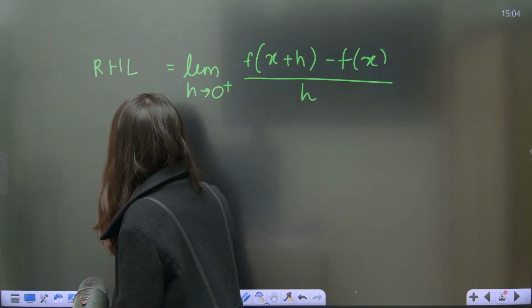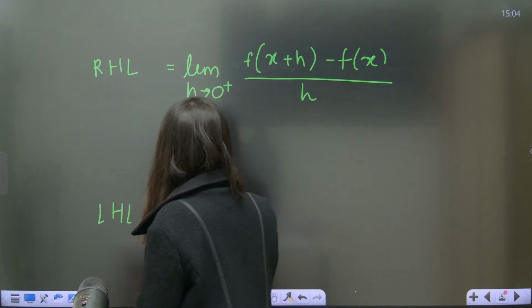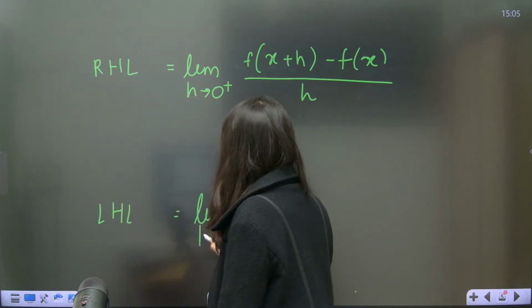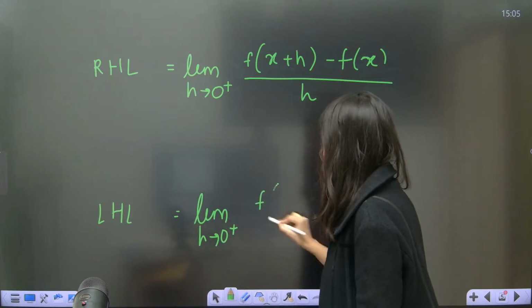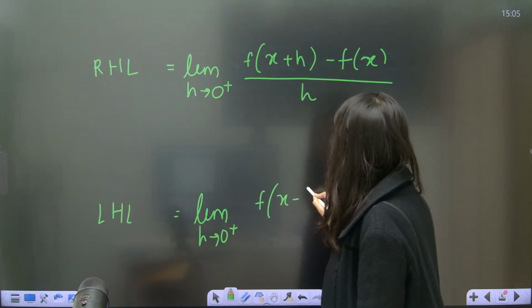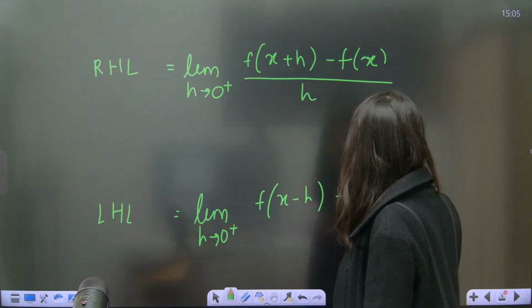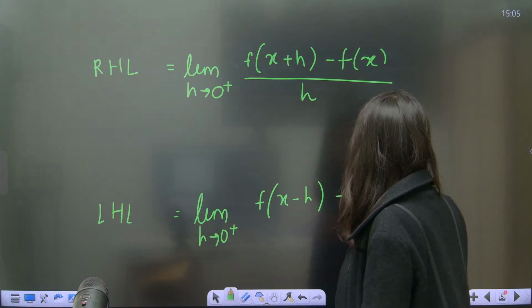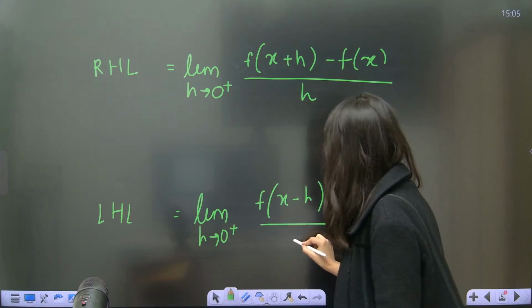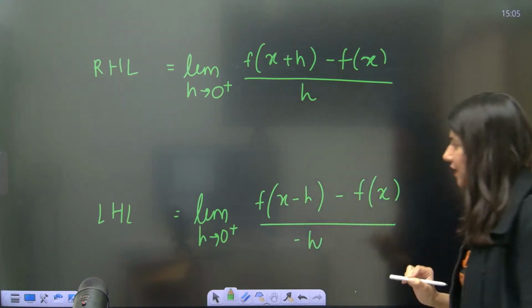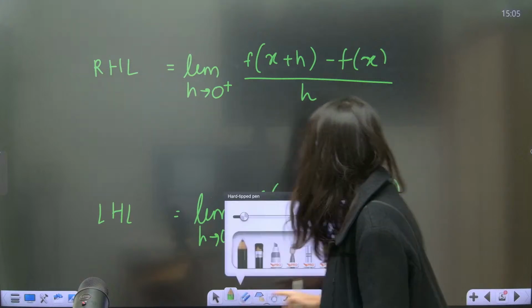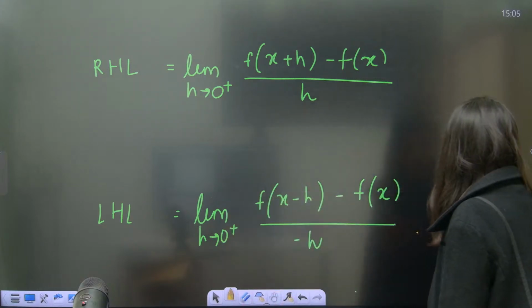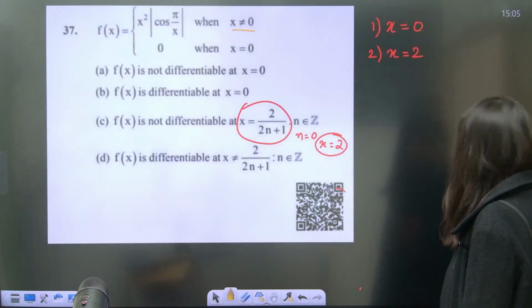Now what about LHL, left hand limit? Is going to be limit h tends to 0 plus, f of x minus h minus f of x upon, this is going to give you minus h. Correct or not? This is how you need to calculate LHL and RHL. So now let me go back and talk about x equals 0.